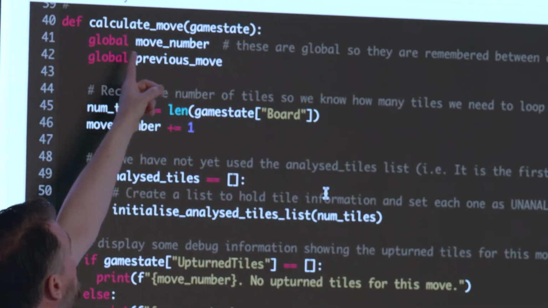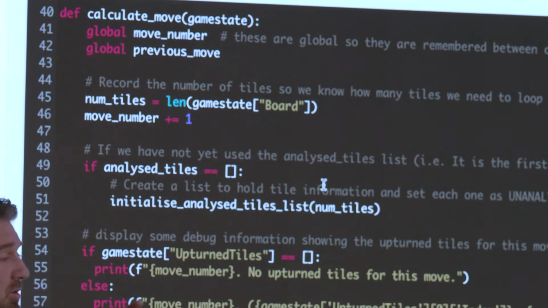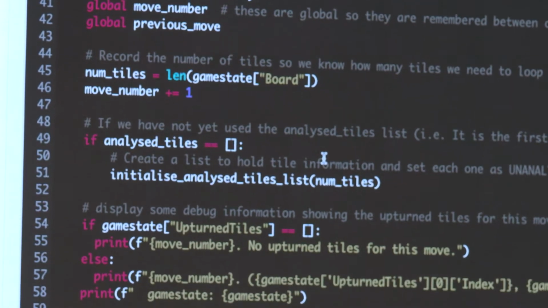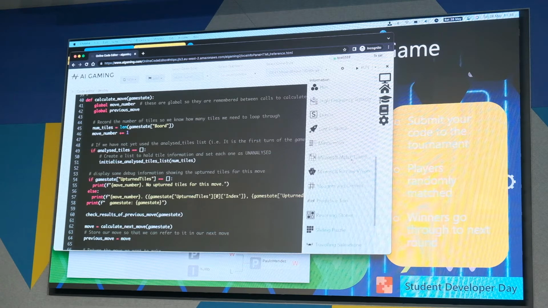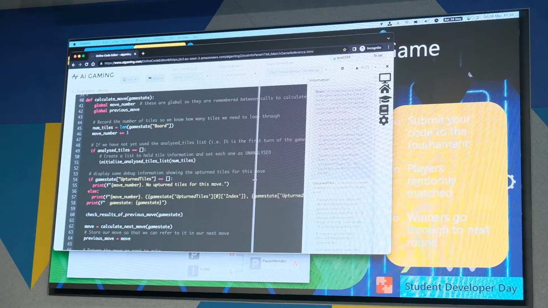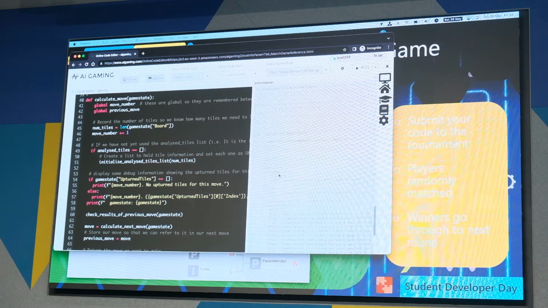So it calls calculate move, and it sends you this variable game state, which is a bit of JSON that includes all of the information about the current state of the game. So if I come over here and look at this is our technical reference. If I go down to the Microsoft match game, I can show you an example of this game state information that it will send us. So here's an example of the game state that it's going to send us.